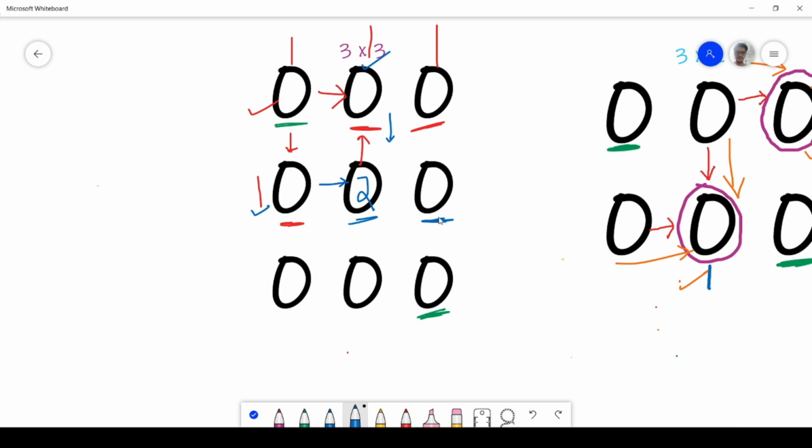Now let's take this position. So the number of ways to reach this position will be sum of the ways by which we can reach from top plus sum of the ways by which we can reach from left, right? So it will be 2 plus 1, right? So it will be 3. I hope it is clear to you what I am doing.